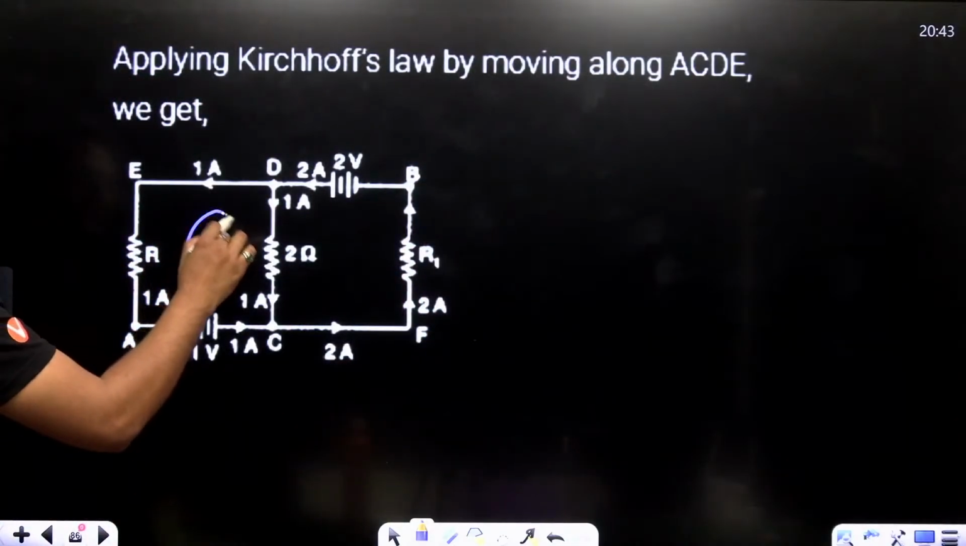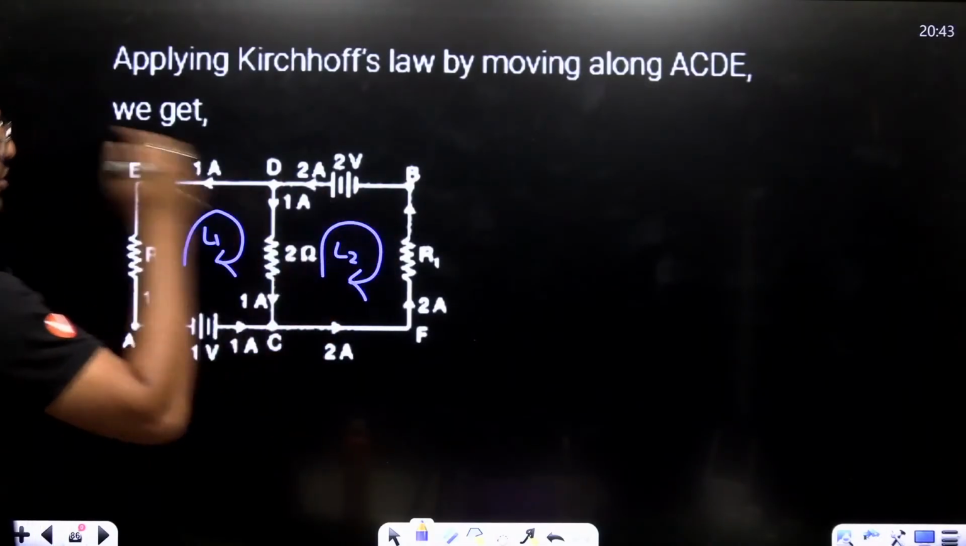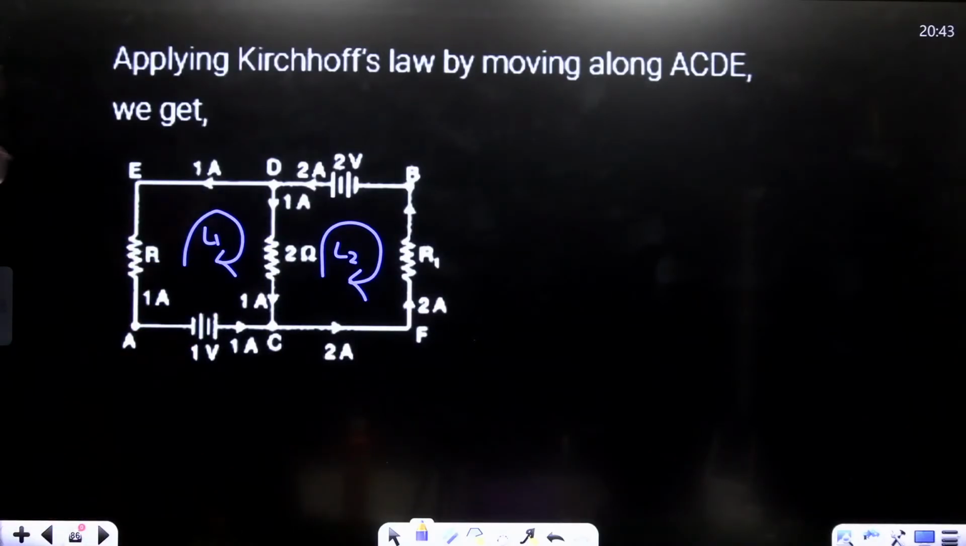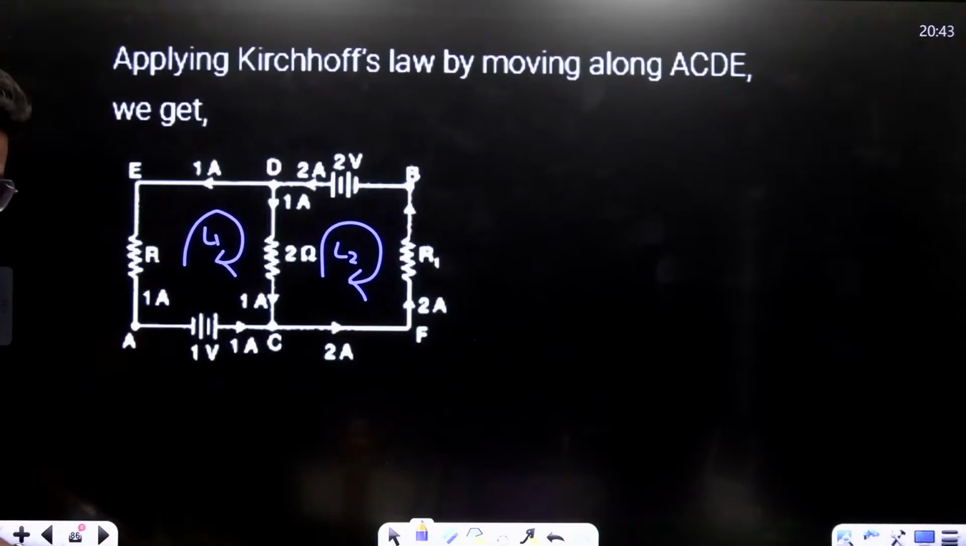Just apply L1 and L2. You have two equations and you can solve them.